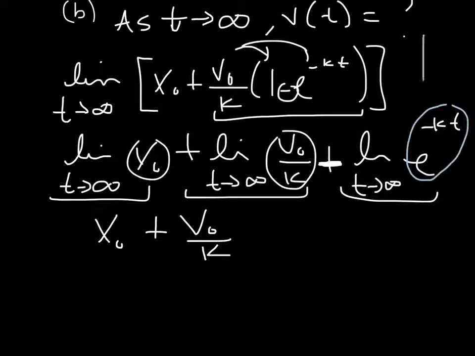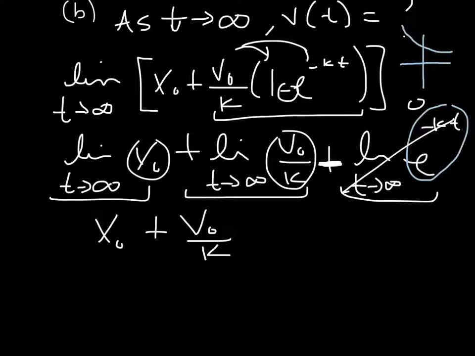Well, if you quickly graph it, e to the negative kt is an exponential function that's decreasing. So as t approaches infinity, it gets really large, and eventually the height is going to approach 0. It's going to be a horizontal asymptote. So this guy really approaches 0.